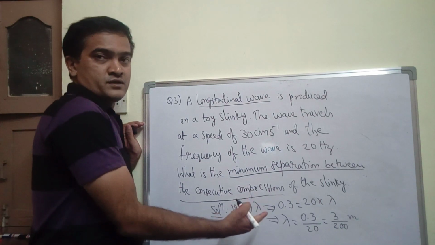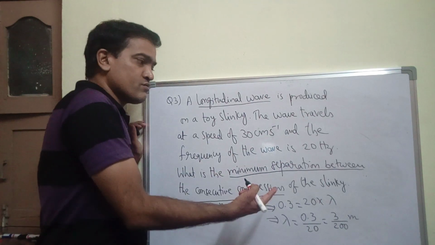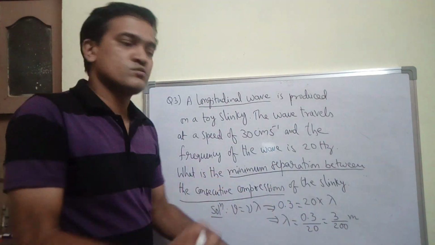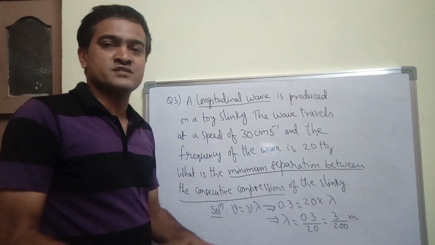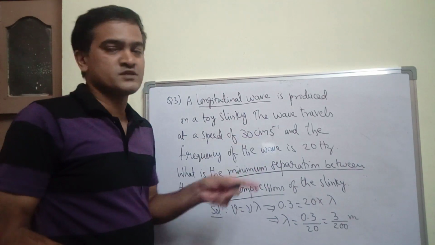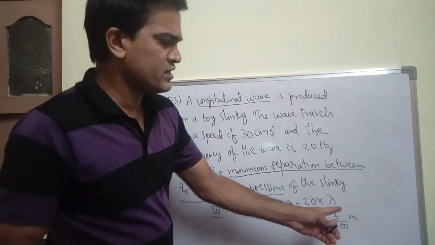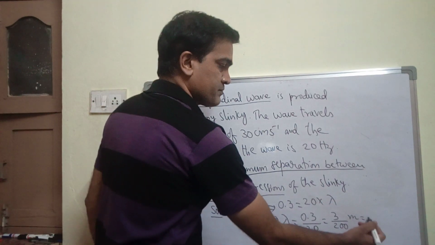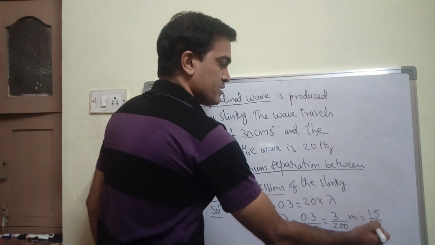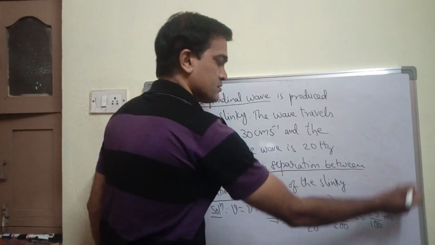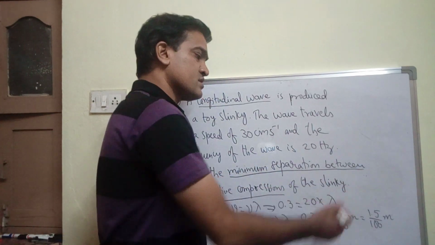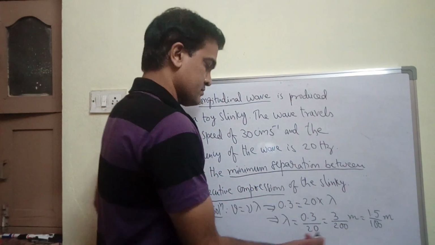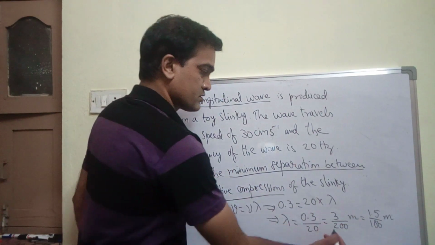This is in meters. If you want to convert this to centimeters, better, because you are getting decimals, since speed is given in centimeters per second. Or else you can leave it like this, no issues. 3 by 2 is how much, 1.5. So 1.5 by 100 meter, or if you want to simplify further, 15 by 1000, you get 0.015 meter.